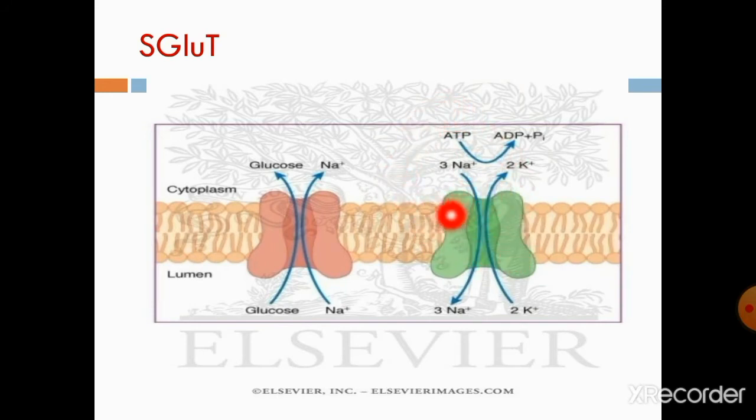The sodium potassium ATPase pump pumps three sodium ions towards the lumen. At the same time two potassium ions go in, and there is energy utilization, and this sodium is utilized by the sodium dependent glucose transporter carrier protein for the transport of glucose. Sodium and glucose are co-transported towards the cytoplasm.